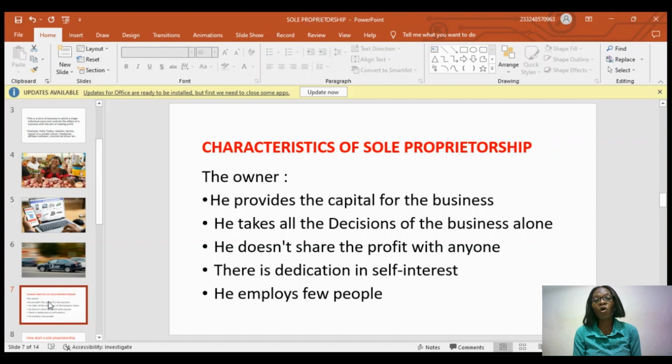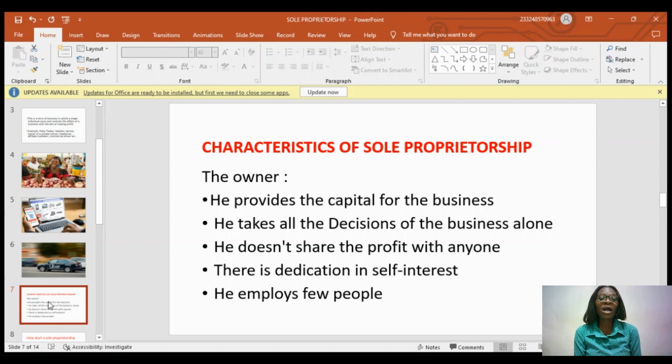Another indication is that there is dedication and self-interest. The person is so dedicated to the job because this is his business, his hard work and plan. He has planned all this by himself, and his goal is to succeed in that. Once his goal is to succeed, it means that obviously he's going to make profit if he's serious with his business. He's so much dedicated because the self-interest is that this is his sweat, this is his hard work, and he must make profit out of it.